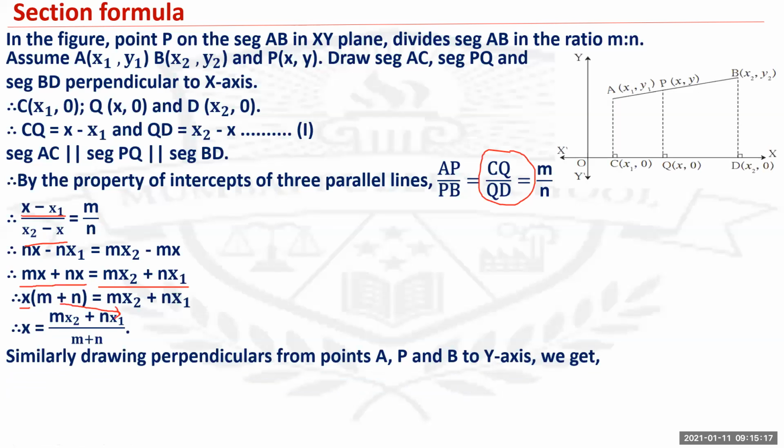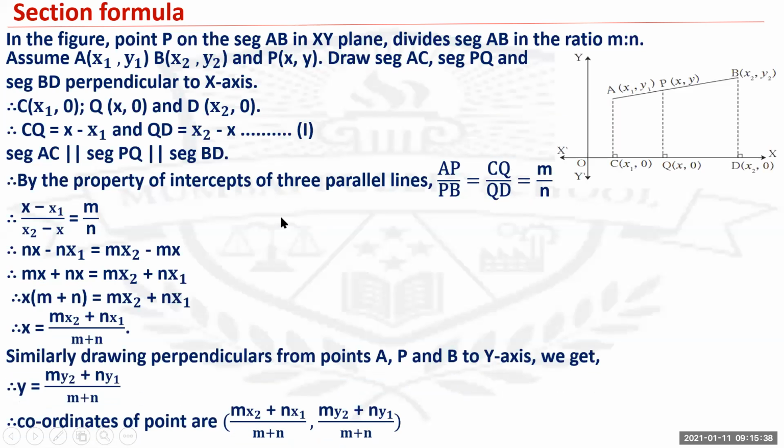Similarly, drawing perpendiculars from points A and B to the Y axis. Understand? It's the same thing. We get the value of y coordinate. The value of y coordinate is my2 plus ny1 upon m plus n. So therefore, the coordinates of point R, the point of intersection, are x coordinate mx2 plus nx1 upon m plus n, and y coordinate my2 plus ny1 upon m plus n.